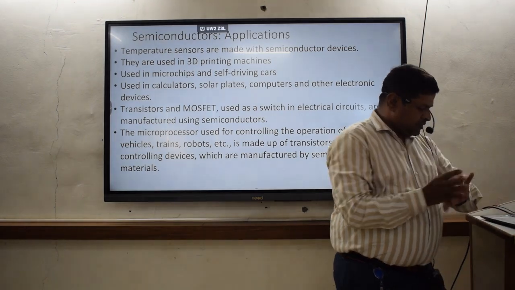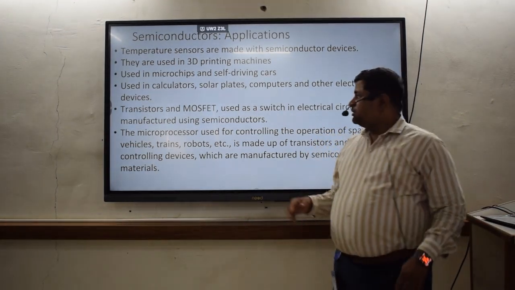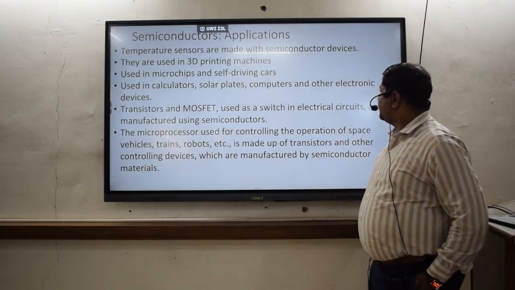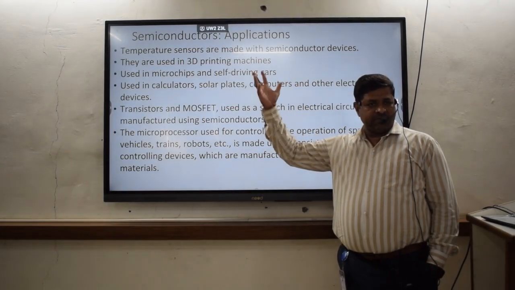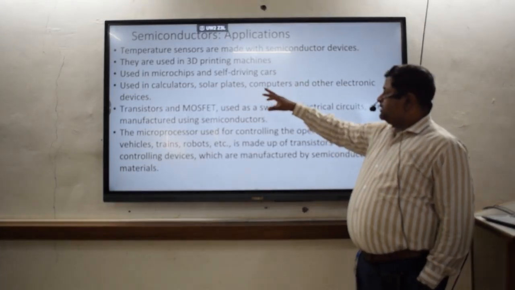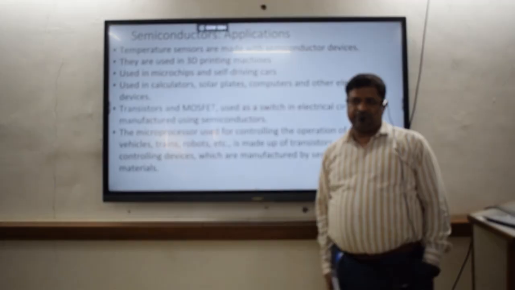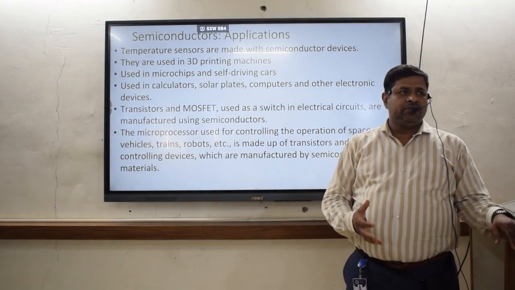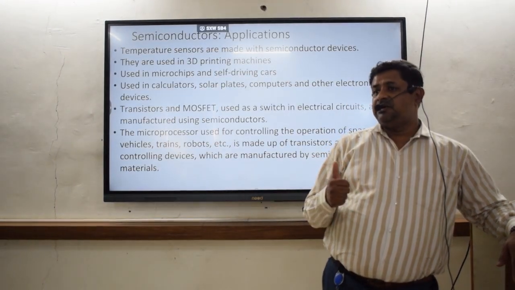If you see the applications of these semiconducting materials, they are used as temperature sensors. They can be used in 3D printing machines as well. They can also be used in microchips and self-driving cars. Nowadays in the US, I think there are driverless cars.